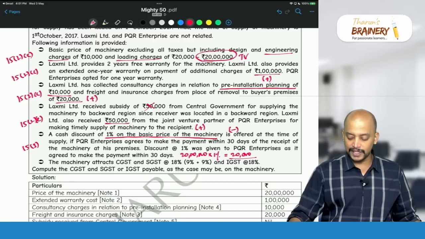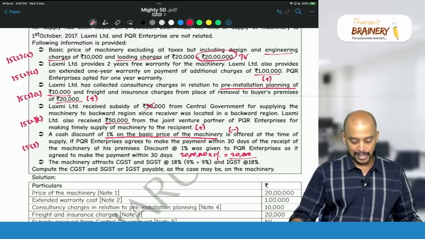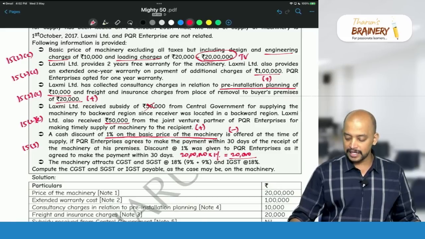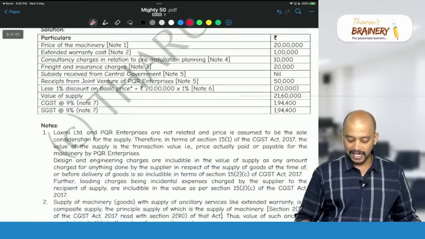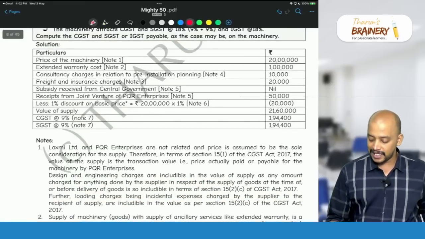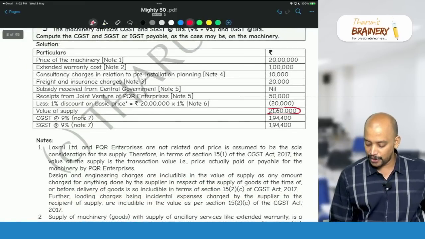And to the 20 lakhs, we will add 1 lakh. Then we will add 10,000 and 20,000. And then that 50,000 rupees subsidy also we will be adding. Then minus 20,000. So we get 21 lakh 60,000. 21 lakh 60,000 will be taken as the value of supply.